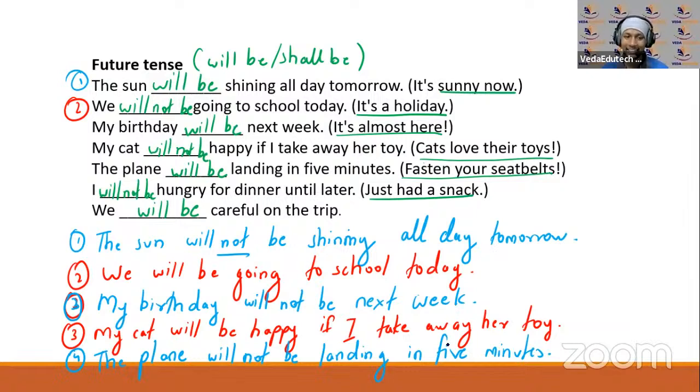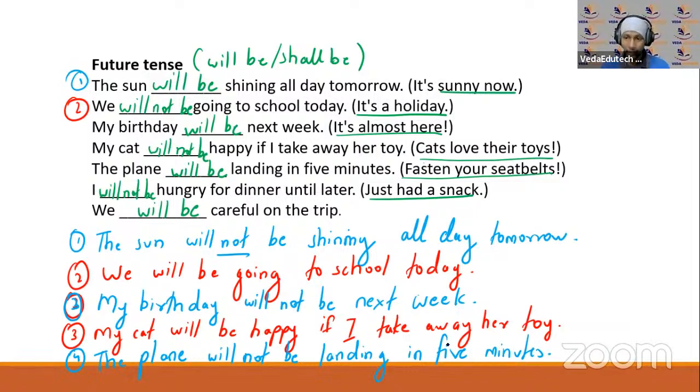ठीक है. The next one, we will be careful on the trip. We will not be careful in the trip. Okay, careful on the trip. That is just for joking. What you can tell, हम उतना ध्यान नहीं रखेंगे trip में. Right. So that is not what you should do. But yeah, just for the sentence sake or for joking, you can tell that.